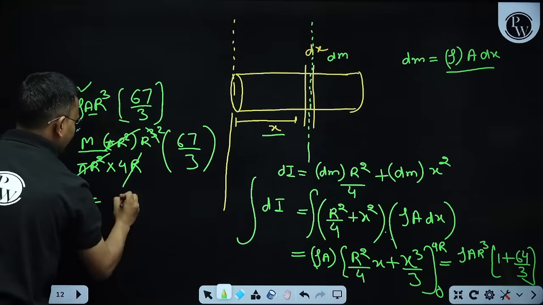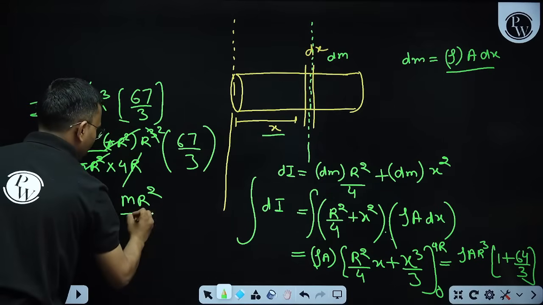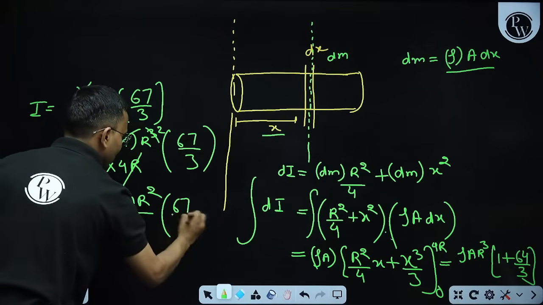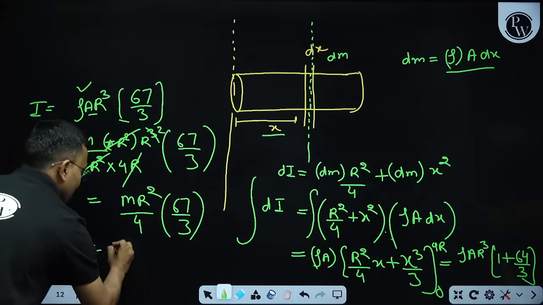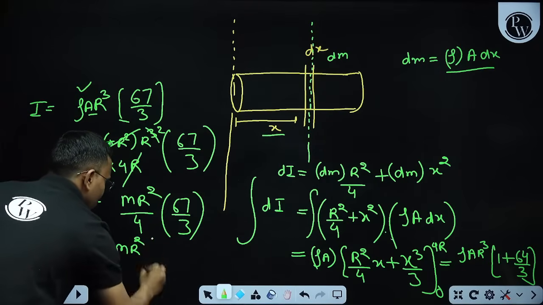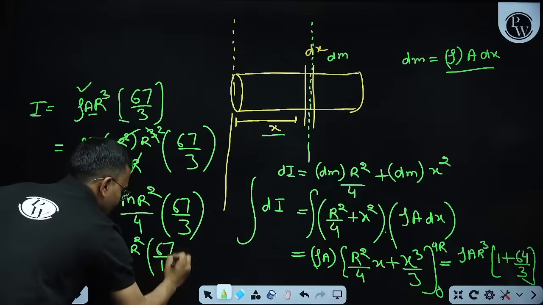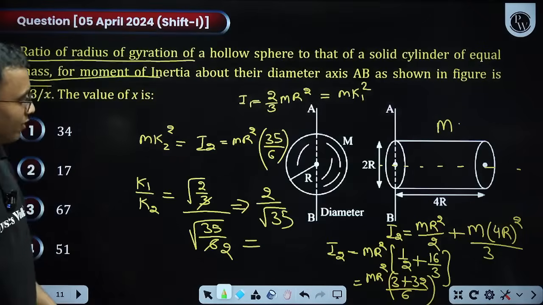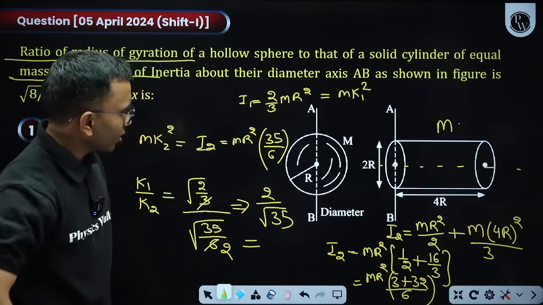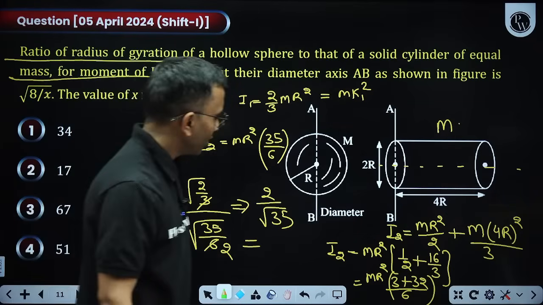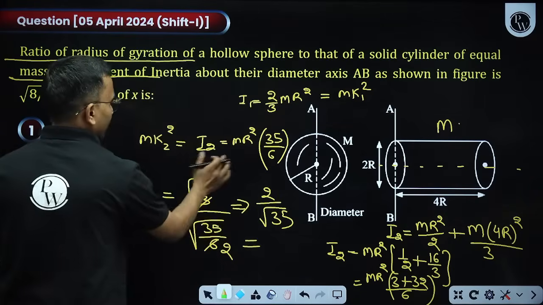So this is mr square by 4 into 67 by 3, which is mr square into 67 divided by 12. 67 by 12 it is coming. I think there was some issue there.